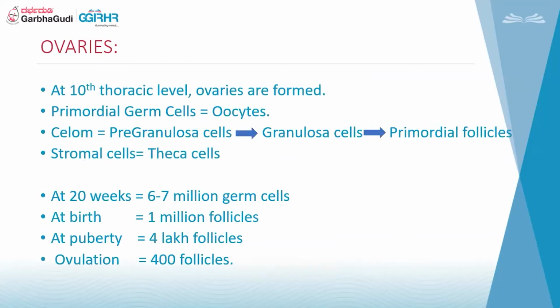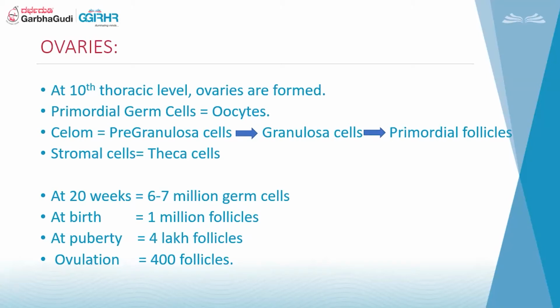Now the ovaries. During the development, the ovaries start forming at around 10th thoracic level. But as the embryo grows, it comes down to the lumbar region. But from the lumbar region to the pelvic region, it is brought down by the gubernaculum. Gubernaculum is nothing but a mesonephric ligament. What happens is the gubernaculum catches hold of the ovary and brings it down into the brim of the pelvis. We'll see in the next slide what happens to the gubernaculum thereafter.